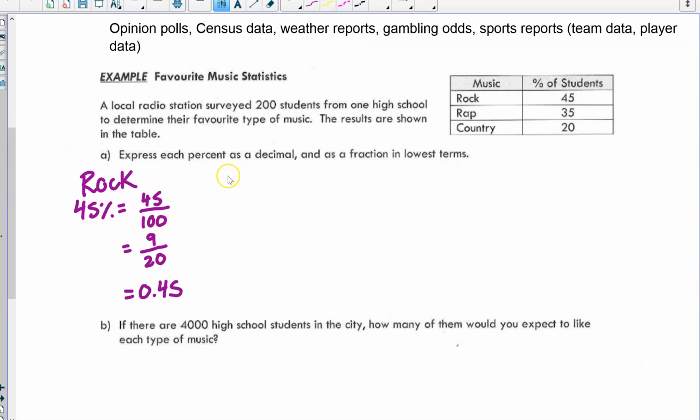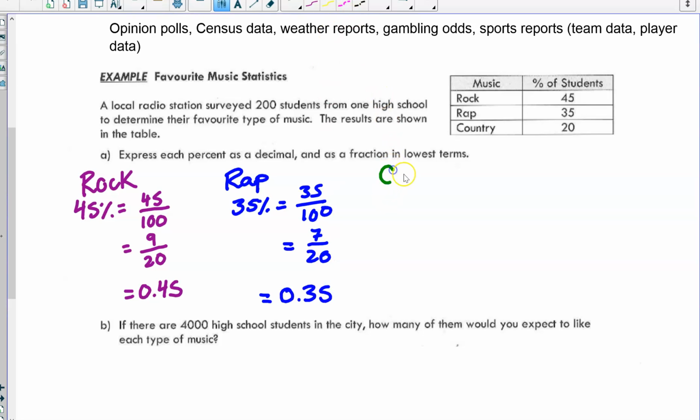Okay, let's do the same thing for rap. It's 35%. So we write 35 over 100, and that can be reduced to 7 over 20. And we can write this as 0.35.